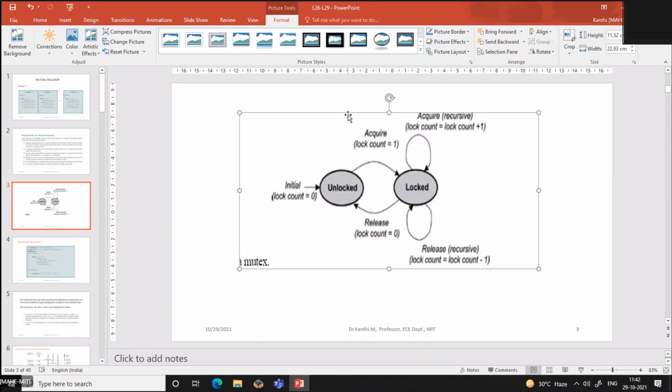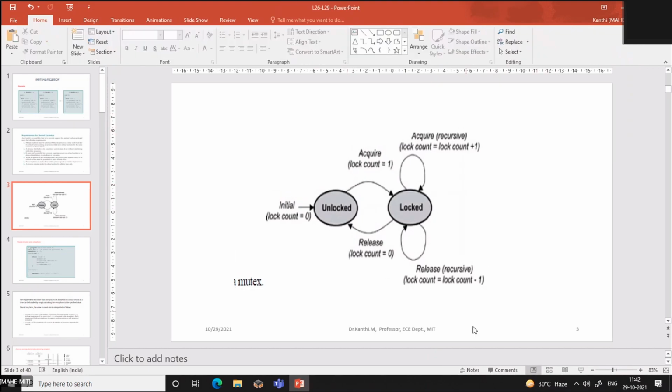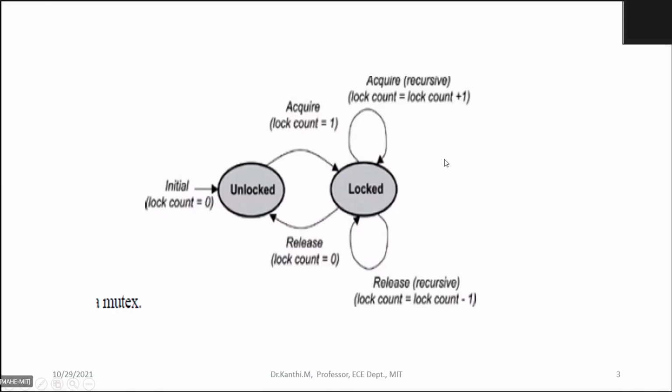Can you see the state diagram? Yes, ma'am. So this is the state diagram for a mutex. Simple. You can see that you have unlocked and locked in the mutex.